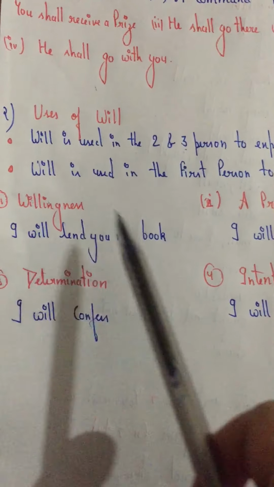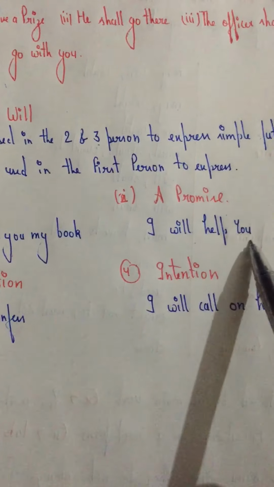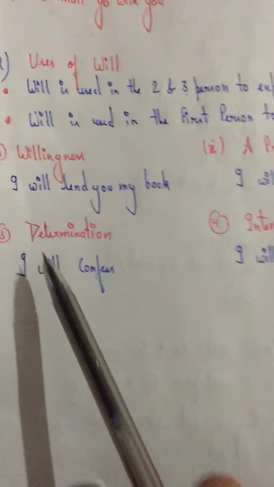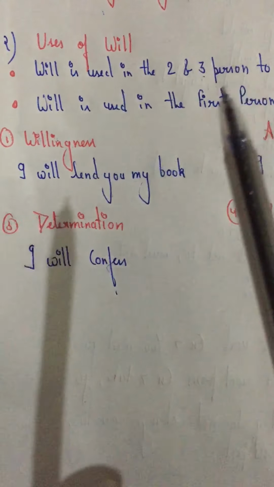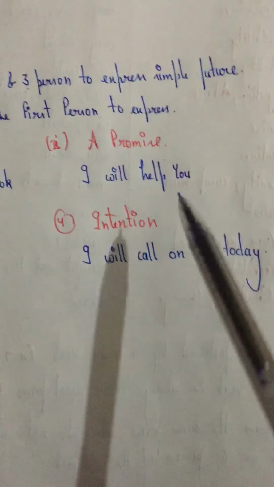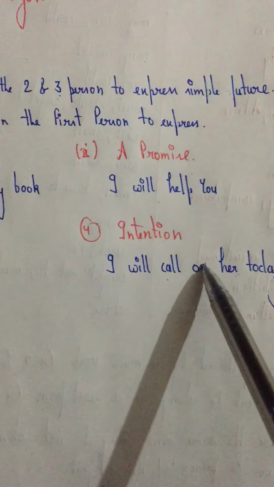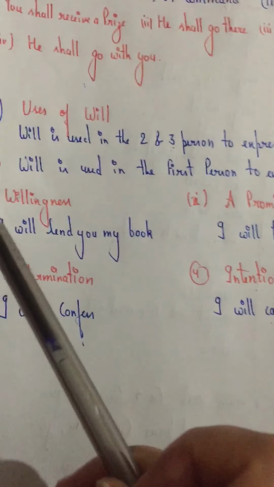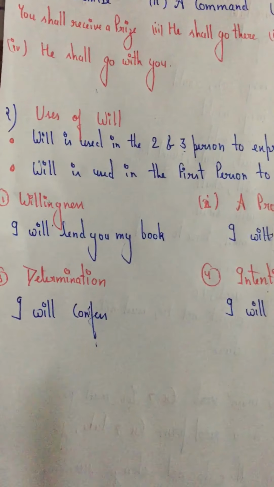It's showing your willingness. A promise, I will help you. Determination, I will confess. Intention, I will call on her today. It's showing your intention. So with first person, to show willingness, promise, determination and intention, will is used.